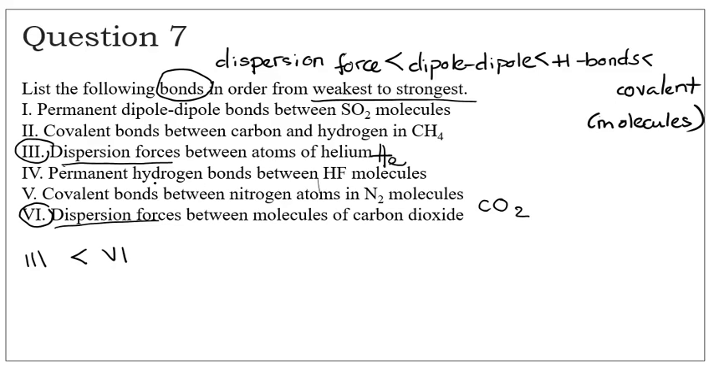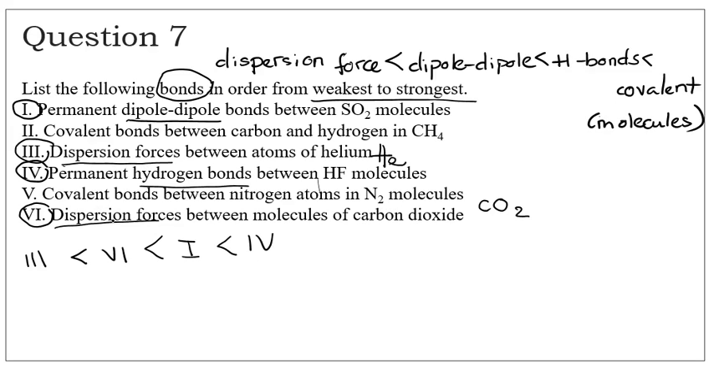So once we cover the two dispersion forces, we're going to look at dipole-dipole. So there's only one dipole-dipole here, and the rest is you have a hydrogen bond and you have two covalent. So I think the dipole-dipole will be the next one. So dipole-dipole will be stronger than the two dispersion forces, and that should be followed by the hydrogen bonds. So I have number 4. Now you have two covalent bonds left. We have the covalent bonds between carbon and hydrogens, and covalent bonds between nitrogen atoms in nitrogen molecules.